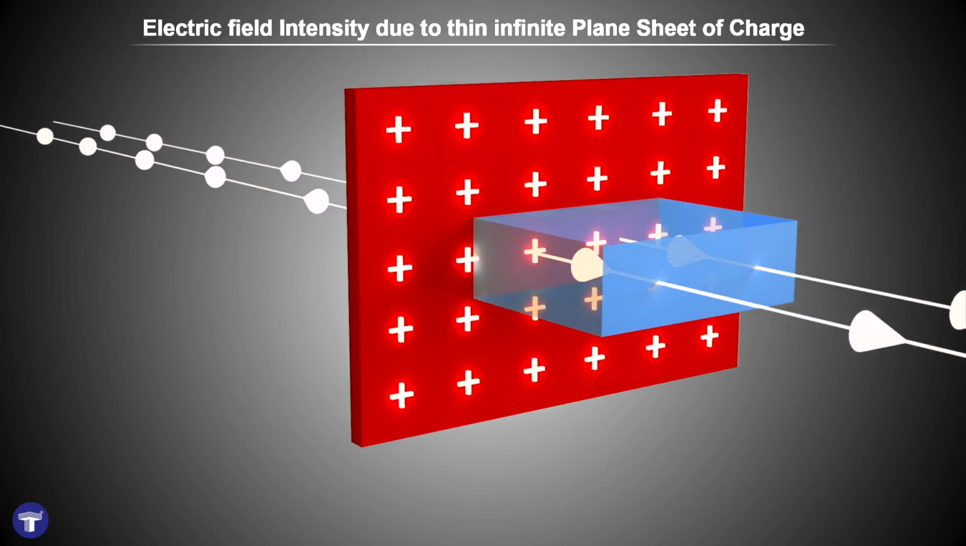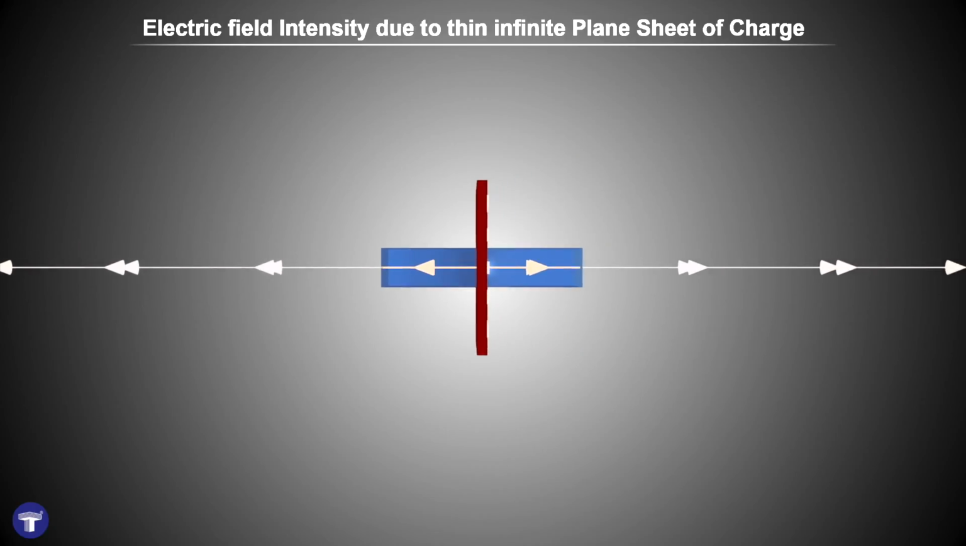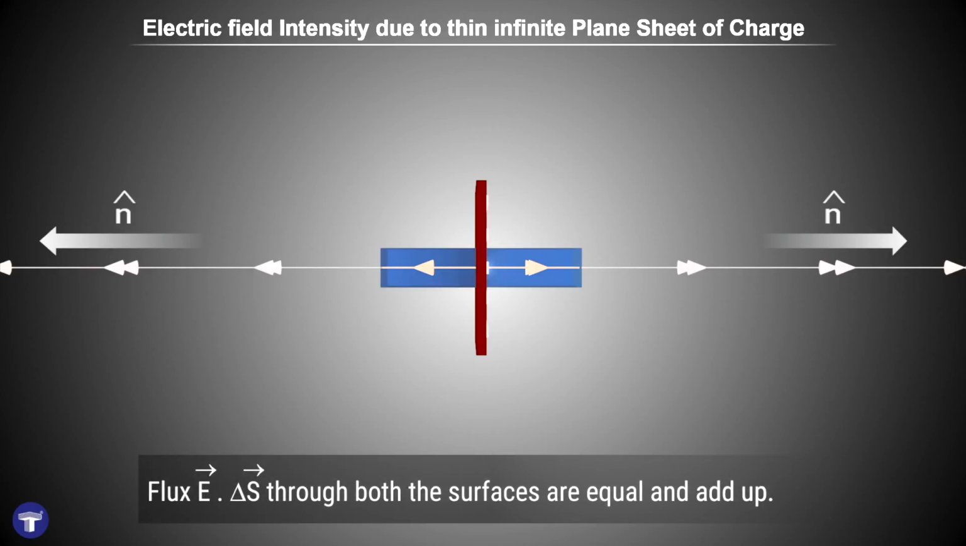It is important to note that since the area vectors of the face on the left and the right are in opposite directions, the flux through both the surfaces add up. Thus, we can see that the electric flux for an infinite plane sheet can be found by adding the electric flux of the left and right faces of the Gaussian surface.